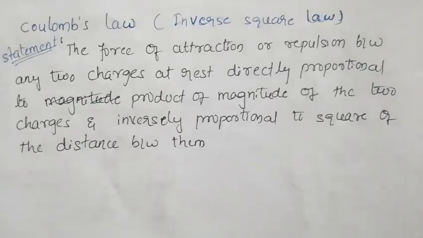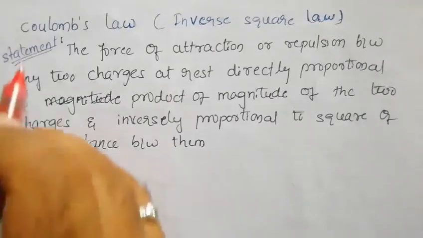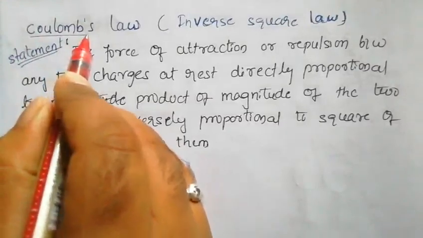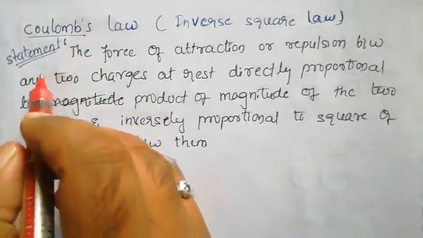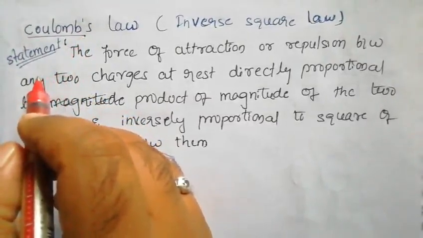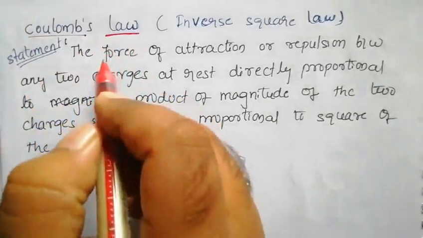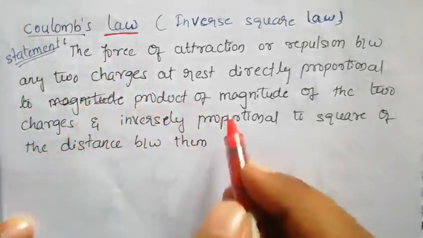Now what is the force value? That expression we need to see, which is given by the scientist we call Coulomb. The scientist's name is Coulomb. He has given a description of how much force they will exert on each other. So according to Coulomb, the force of attraction or repulsion.